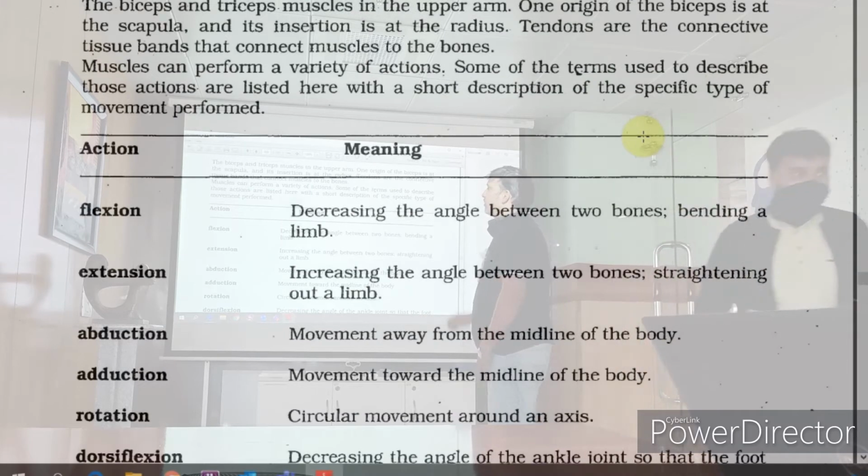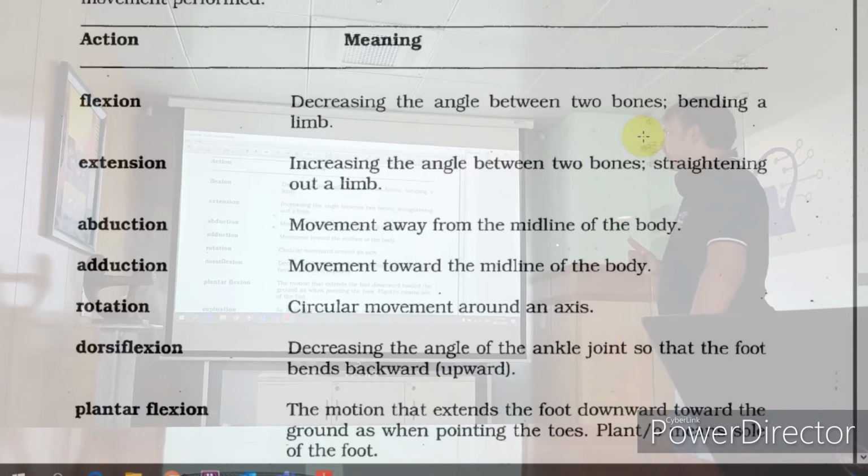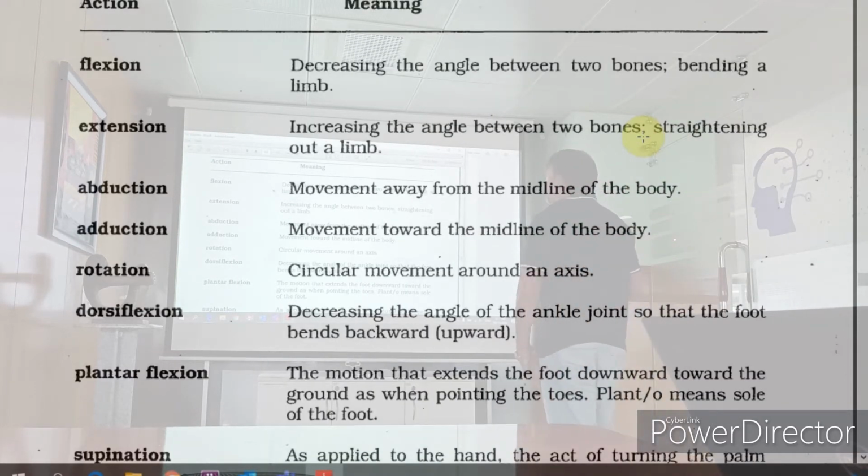So these actions are important. I told you to revise these actions, that is very simple. Flexion means decreases the angle between two bones. Extension increases the angle between the bones, straightening up again. Abduction is moving away from the body.